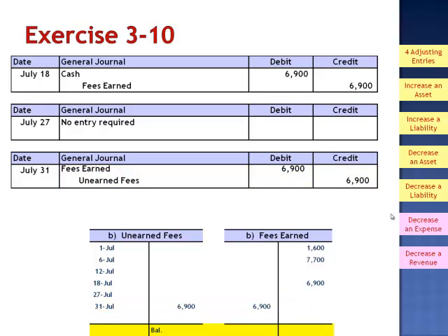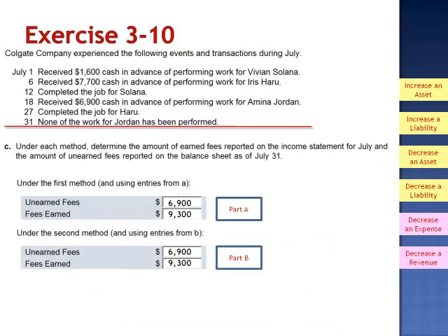The adjusted balance in unearned fees is $6,900. The adjusted balance in fees earned is $9,300. So regardless of the method chosen, initially using the balance sheet or initially using the income statement accounts, as long as you prepare the proper adjusting entry, the financial statements will work out just fine.